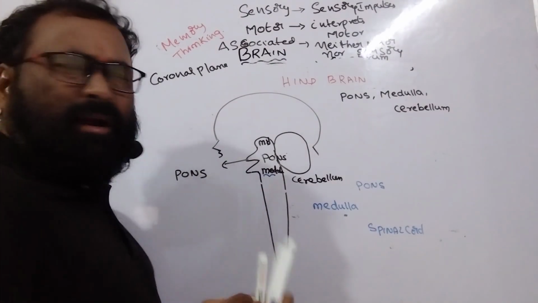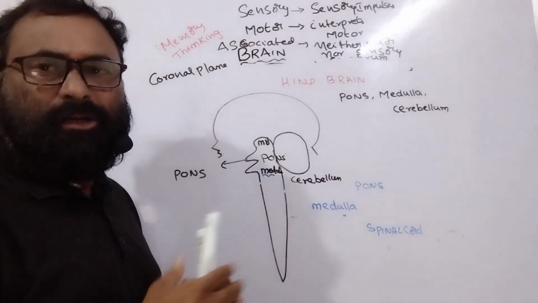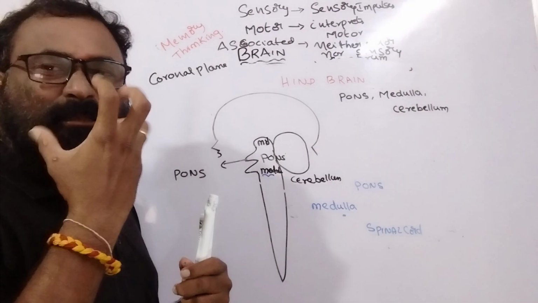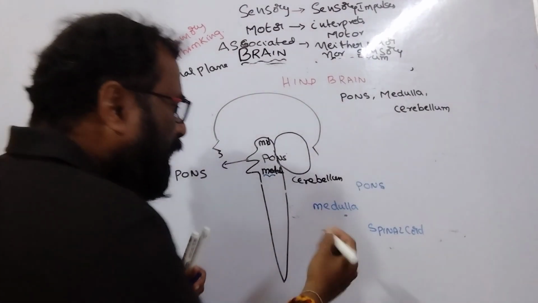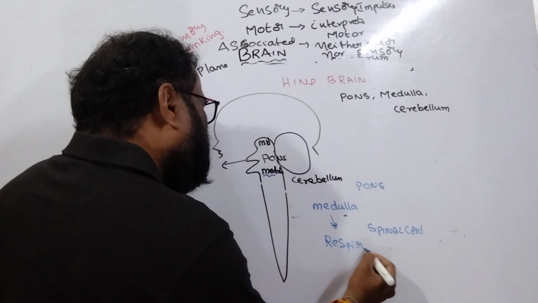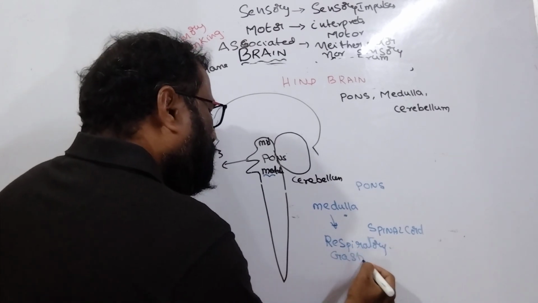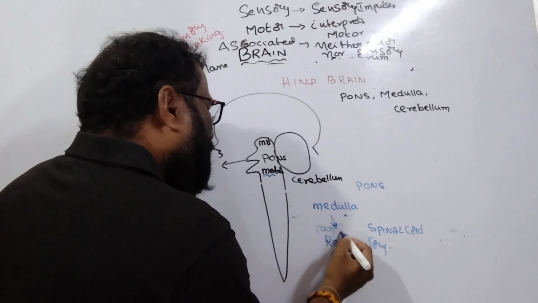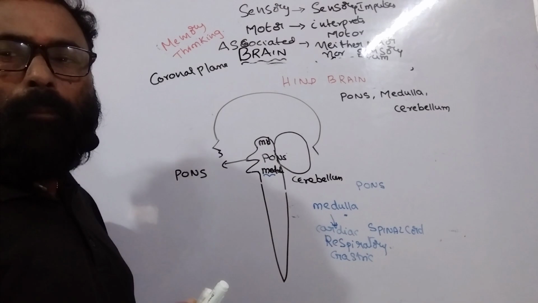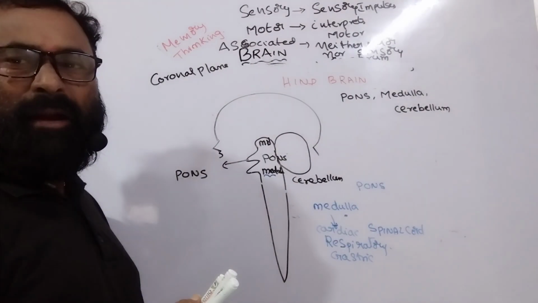It is also coordinating so many involuntary functions: gastric secretions, cardiac activity, respiratory activity. So very important functions like respiratory activity, gastric activity, and cardiac activity are regulated by the medulla oblongata. Very, very important part.